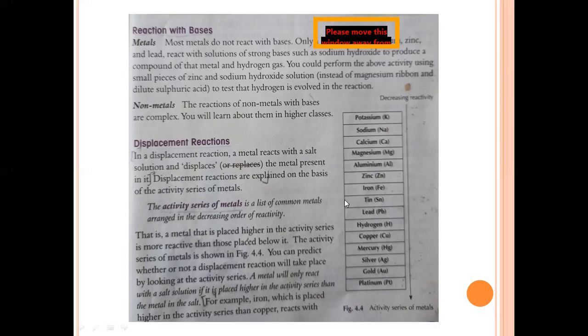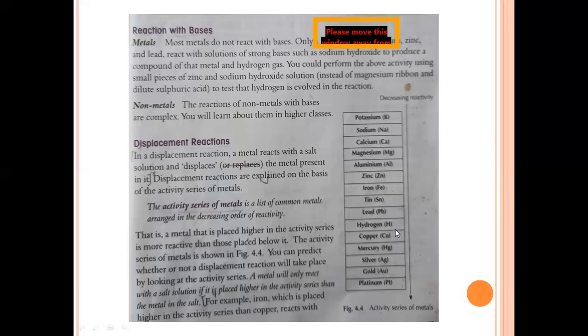That is what we saw, zinc and copper, right? Now, zinc is present here, copper is present here. So for a metal to react with the salt of another metal, the reacting metal zinc is present at the top and copper at the bottom. Therefore, this reaction is possible.